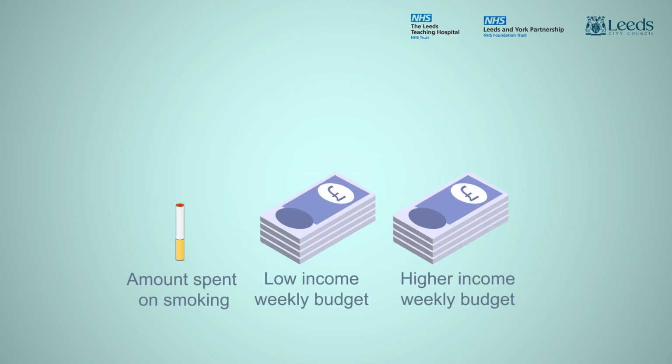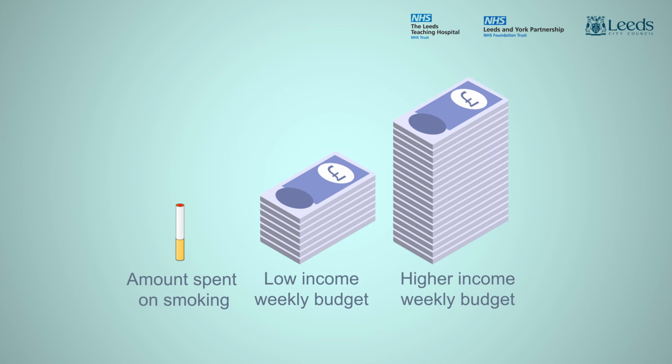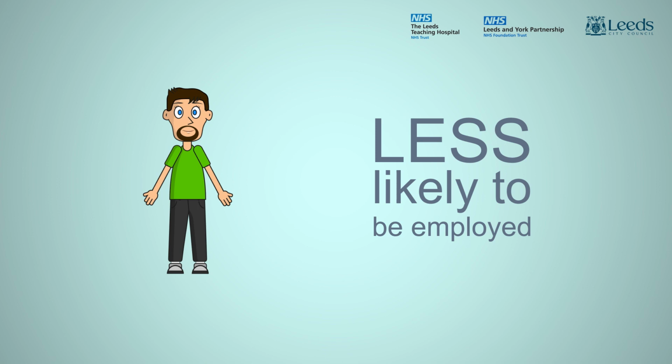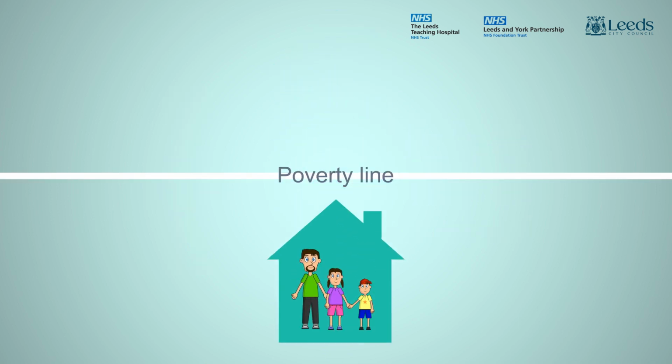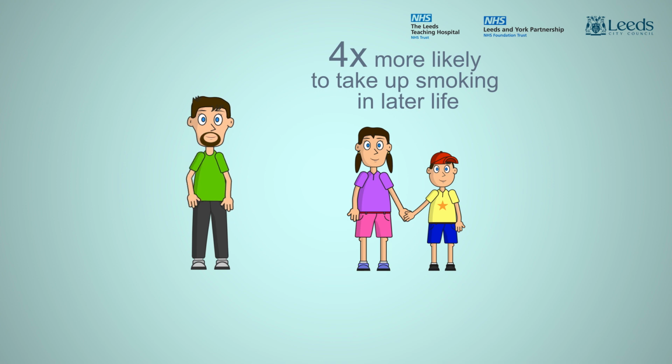The cost of smoking is disproportionately felt in low-income smokers who tend to smoke at higher rates, spending 5 times as much of their weekly budget than wealthier smokers. Because Gary smokes, he is less likely to be employed. Gary and his family are living below the poverty line. It is estimated that 32% of households with a smoker are living in poverty. If these smokers were to quit, around 7,000 households in Leeds could be lifted out of poverty. Because Gary smokes, his children are 4 times more likely to take up smoking later in life.